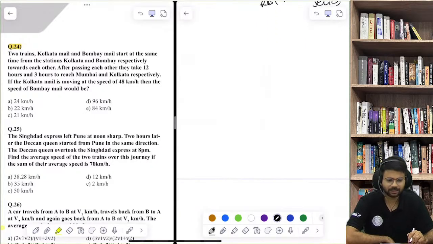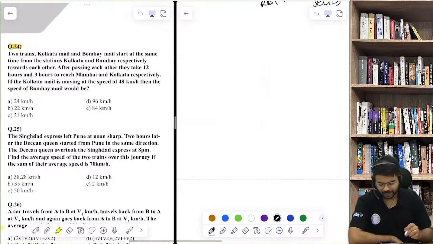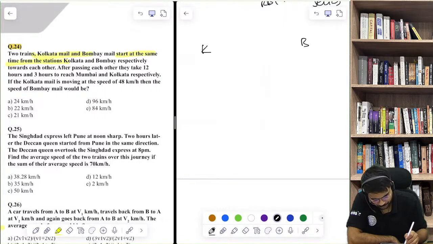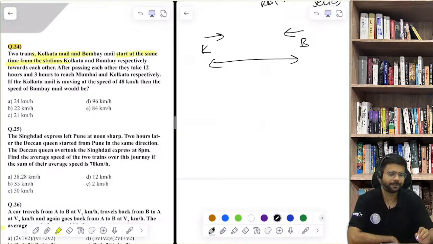Question 24, yes, come back to the question now. 2 trains, Kolkata Mail and Bombay Mail, start at the same time from stations Kolkata and Bombay, respectively towards each other. So Kolkata Mail started from Kolkata, Bombay Mail started from Bombay. Okay.